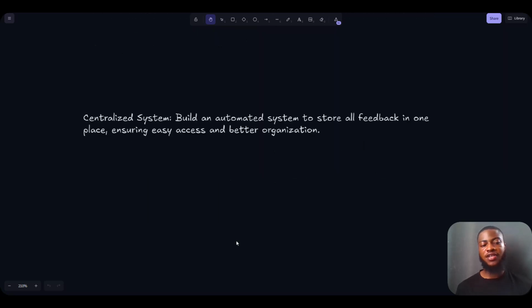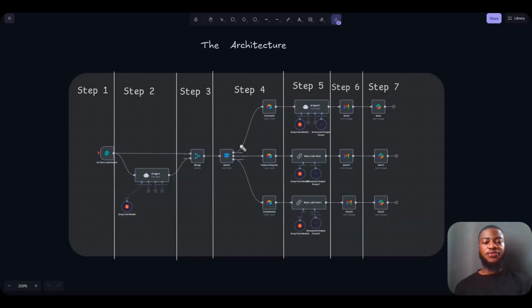And another goal they are trying to achieve with this AI agent is to build an automated system to store all the feedback in one place to ensure better access and better organization. So this is the architecture of the AI agents we are going to be building today.